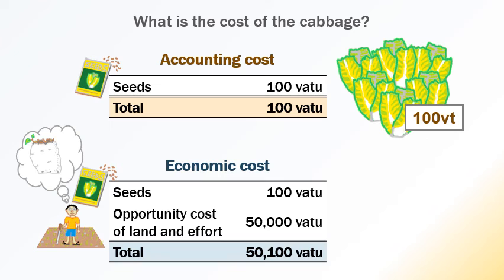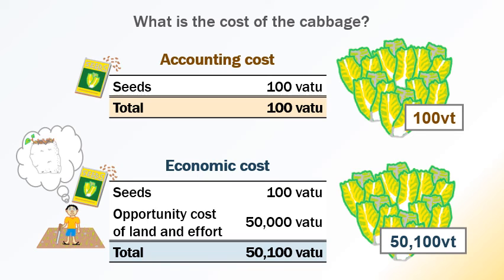So the economic cost of the cabbages is the cost of the seeds plus the value of the land and the effort that you put in, which is 50,000 Vatu, giving a total economic cost of 50,100 Vatu for these cabbages, which suddenly makes these cabbages look quite expensive.